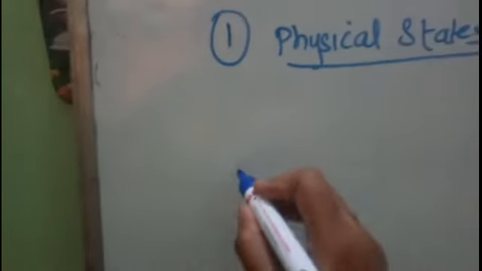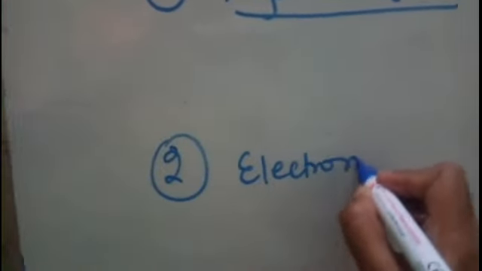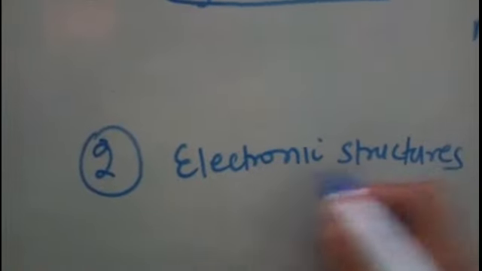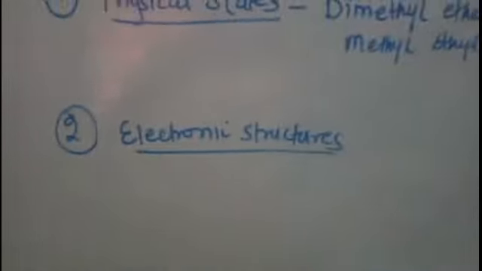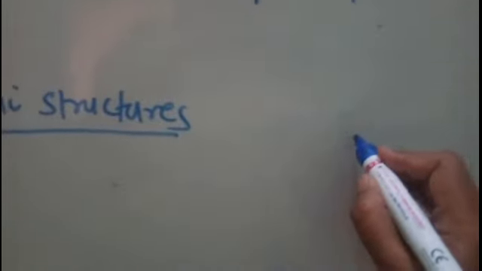Now come to the second point, that is the electronic structure of ethers. As you have studied about the alcohols, that they have an inverted V-shape structure, the same is true for ether.